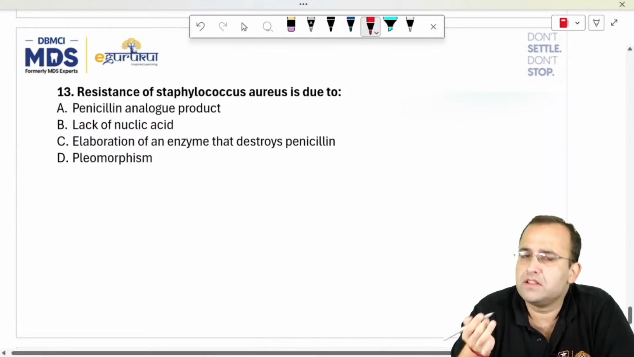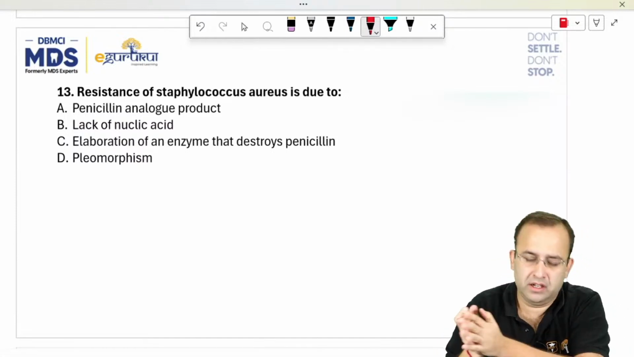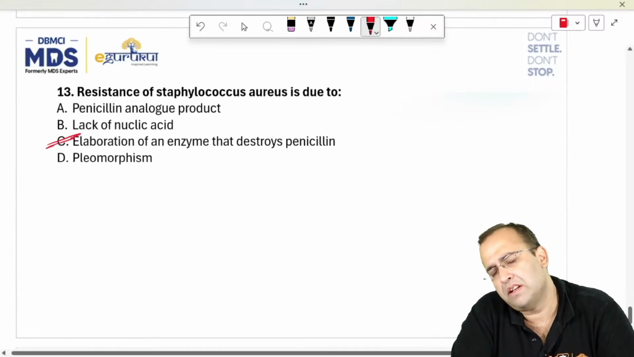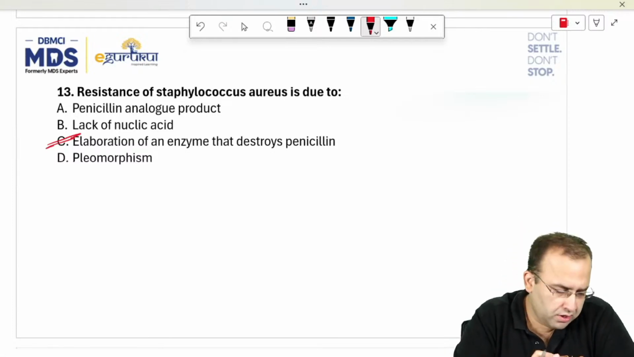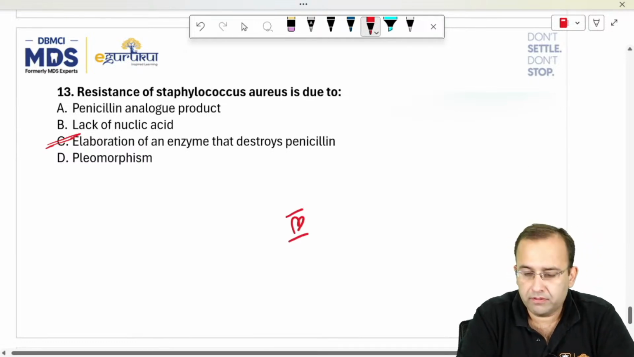And last question. Resistance of Staph aureus is due to. You know there is penicillin resistance because there is elaboration of an enzyme that destroys penicillin. I'm not even getting into MRSA, methicillin resistant Staph aureus and all. Our target should be marking the answer right. That is what is important.